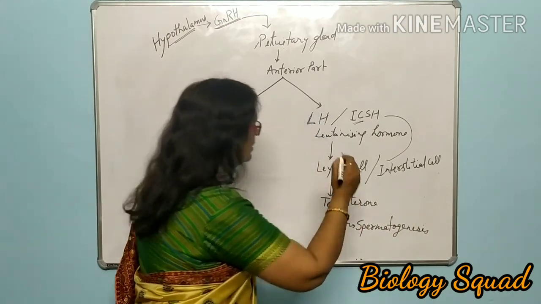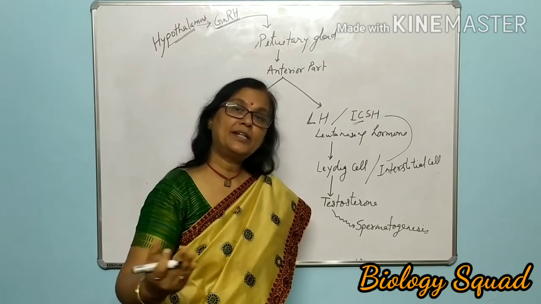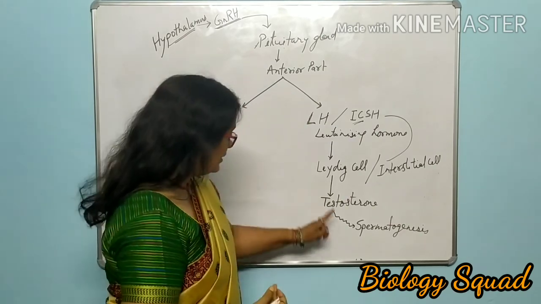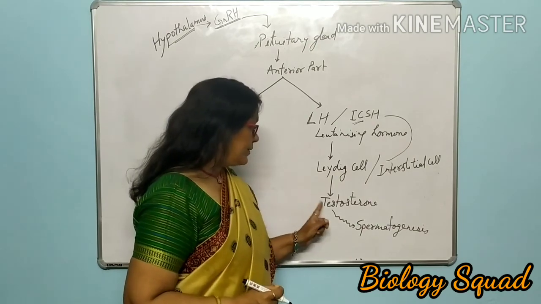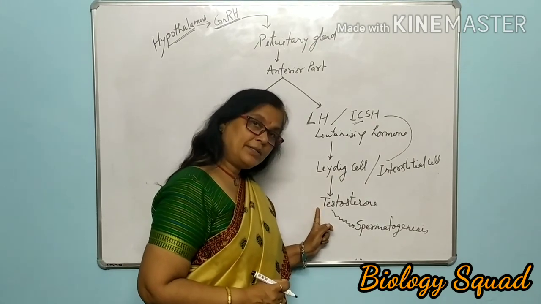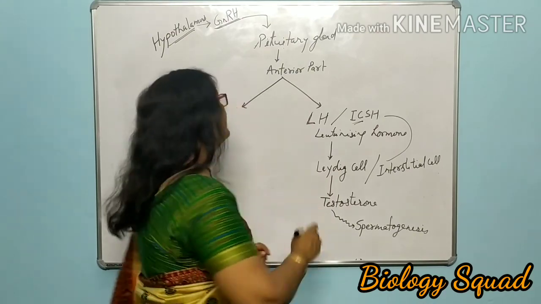Spermatogenesis is being regulated, being initiated under the influence of this testosterone, when its secretion begins in the boy on the onset of puberty.